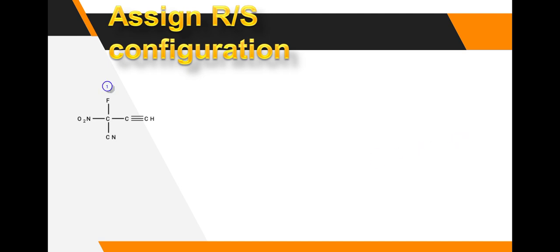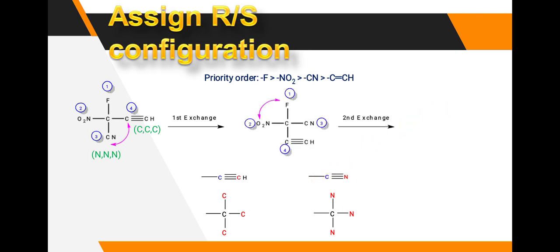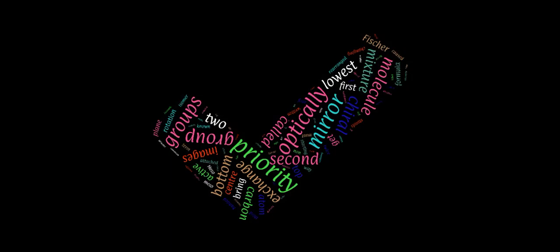Give the priority. Fluorine has the highest priority, then NO2, then C triple bond C, then cyanide. First give the priority sequentially. Then the fourth priority is C triple bond CH. Then give the first exchange: the fourth priority goes downside, so the fourth group is at the bottom. Then give the second exchange, and we get the clockwise configuration, that is R configuration. These are the examples of different RS configurations. Today we stop here. Thank you.